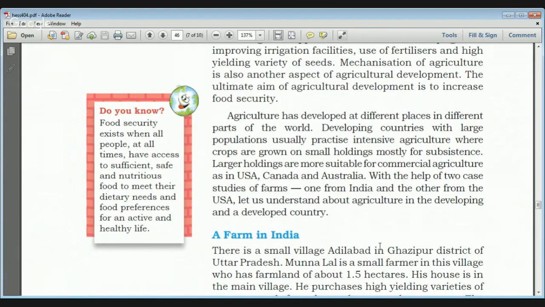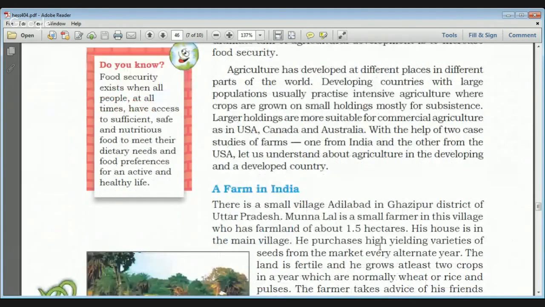And if you see, agriculture has developed at different places in different parts of the world. Developing countries have large populations and usually practice intensive agriculture, as I've told you already. In developing countries like India, crops are grown on small holdings, and they are mostly only for subsistence. But larger holdings are more suitable for commercial agriculture, and they are prevalent in the USA, Canada, and Australia.